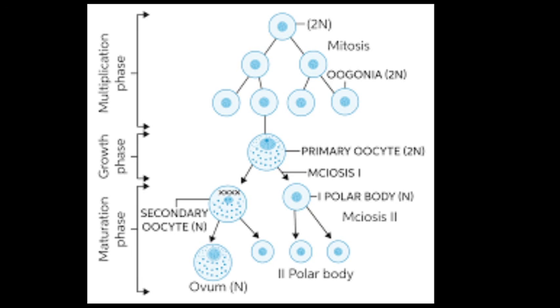Moreover, oogenesis is initiated during the embryonic development stage, when a couple of million oogonia are formed within each fetal ovary. No more oogonia are formed or added after birth. This is also very important. So here, beta, we described two processes, spermatogenesis and oogenesis. It is very important. I am trying to make all these concepts clear: what is happening during the formation of sperm and what is happening during the formation of ova.